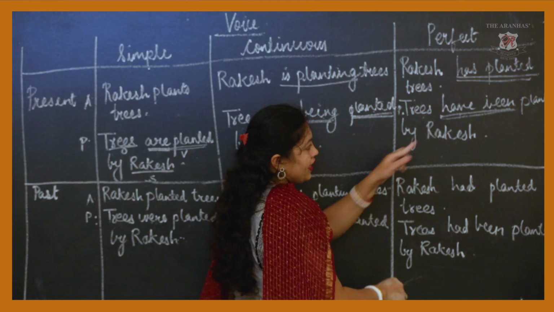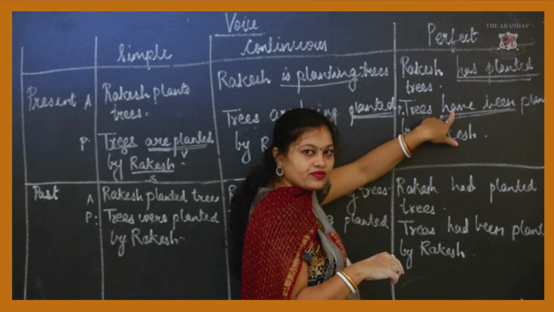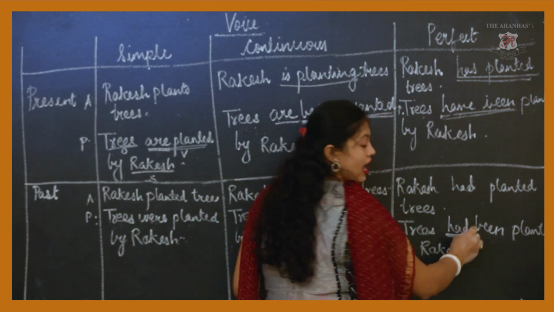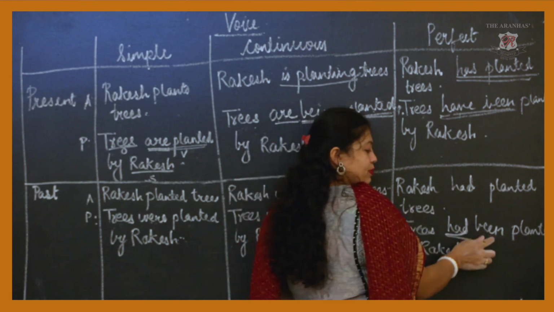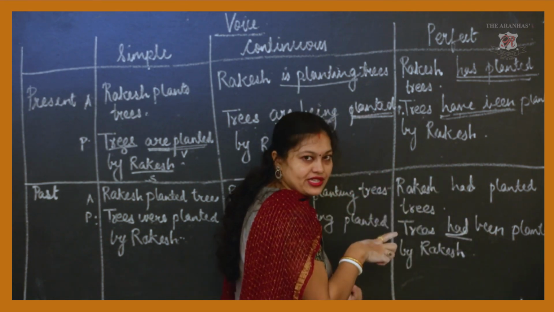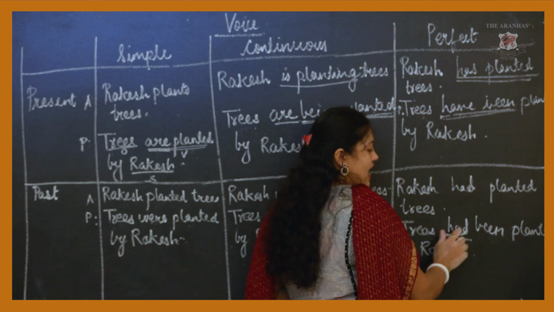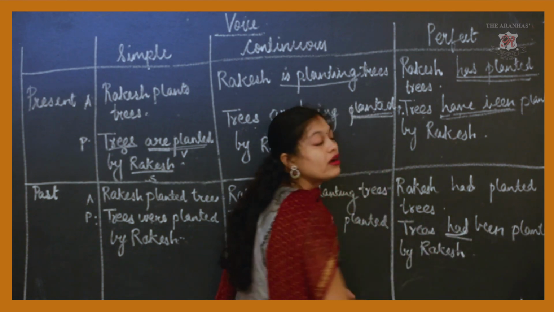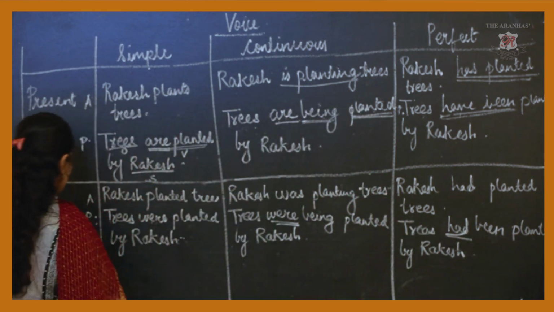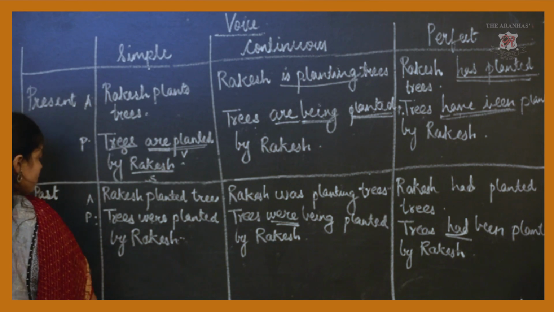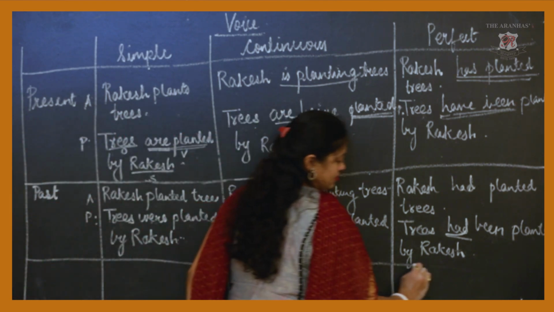Okay, now in present tense we had used have. In past tense we will use had. That is the only difference, and been will be used in the perfect sentences. So trees had been planted by Rakesh. So these are the various forms of past tense.